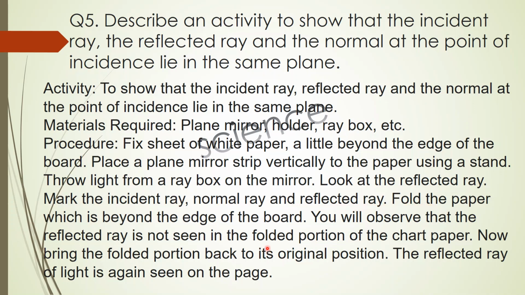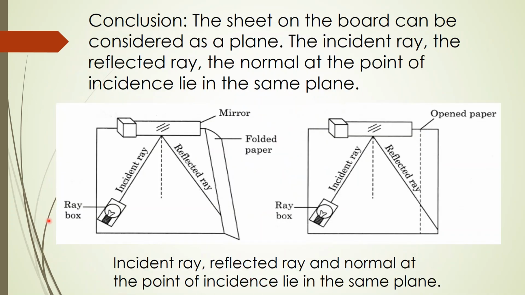Fold the paper which is beyond the edge of the board. You will observe that the reflected ray is not seen in the folded portion of the chart paper. Now bring the folded portion back to its original position. The reflected ray of light is again seen on the page. So here is the diagram for you, and the conclusion is the sheet on the board can be considered as a plane. The incident ray, the reflected ray, and the normal at the point of incidence lie in the same plane.